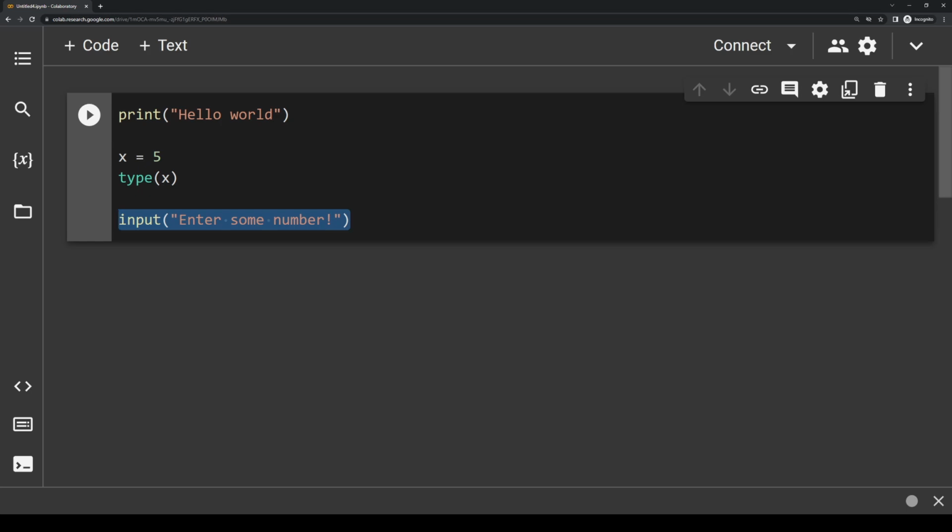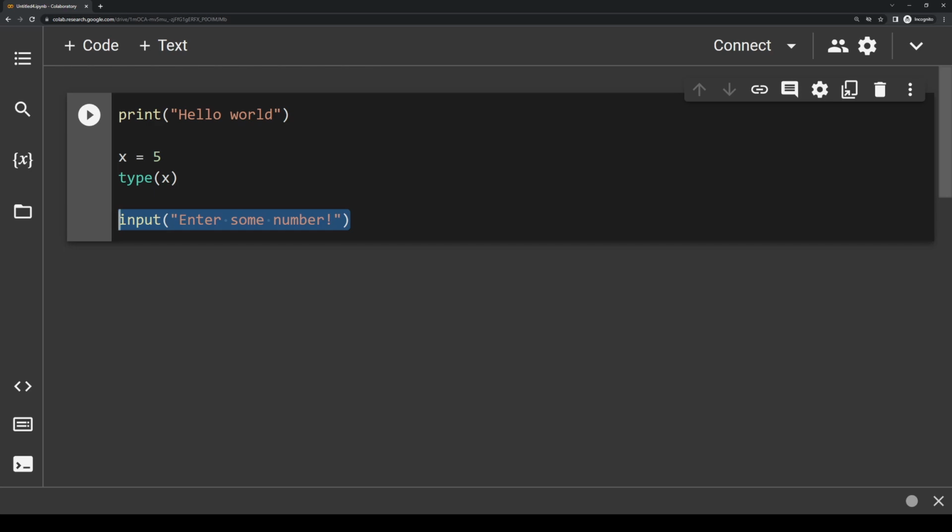These 3 lines of code, this print statement, this type statement, and this input statement, are all what we call functions. So functions are essentially blocks of code that can be called, or in other words, run, by typing their name followed by parentheses. These 3 functions are all built-in functions in Python, meaning they simply come with the Python programming language. A function call is when we type the name of the function followed by parentheses. So this line up here would be calling the print function, this line right here is calling the type function, and this line right here is calling the input function.